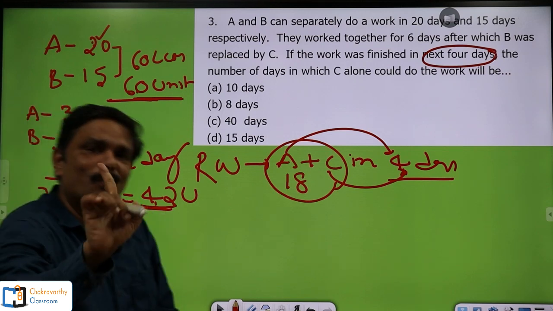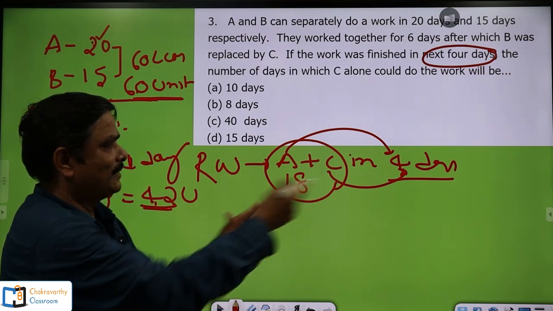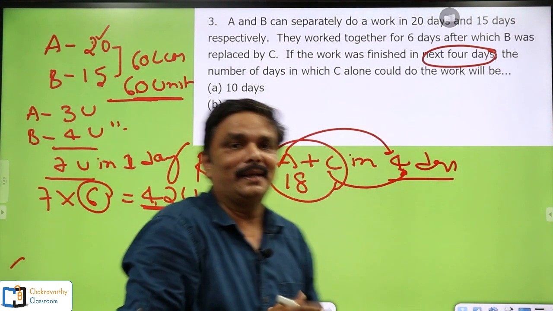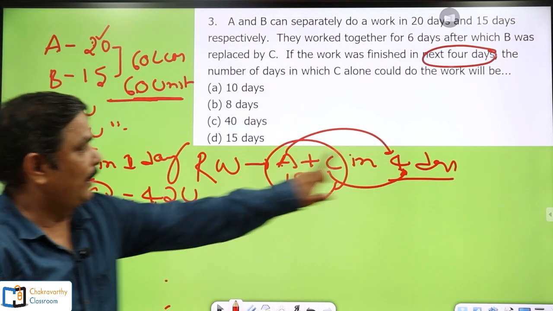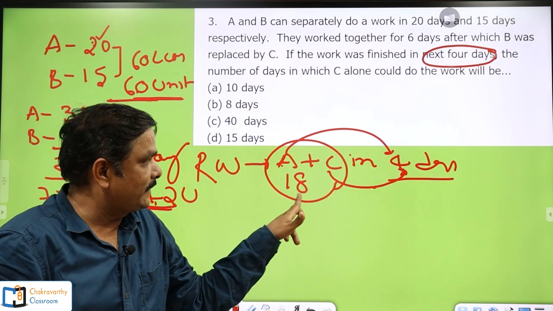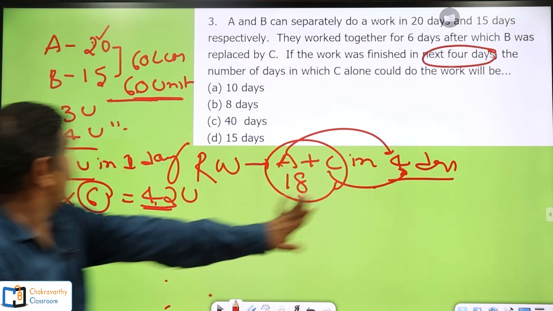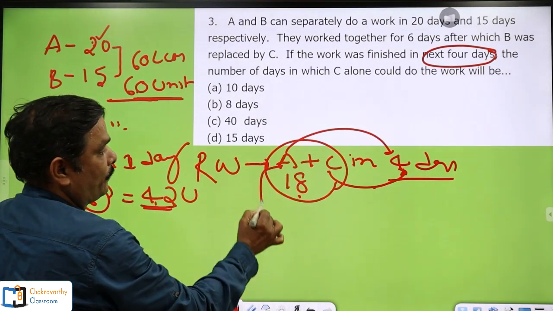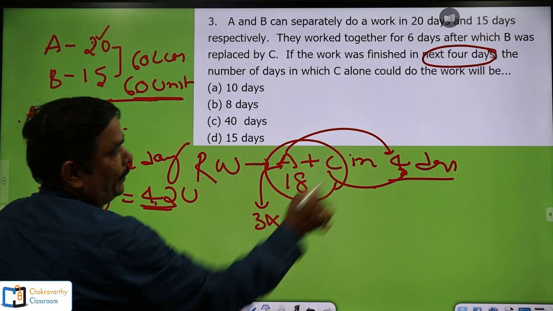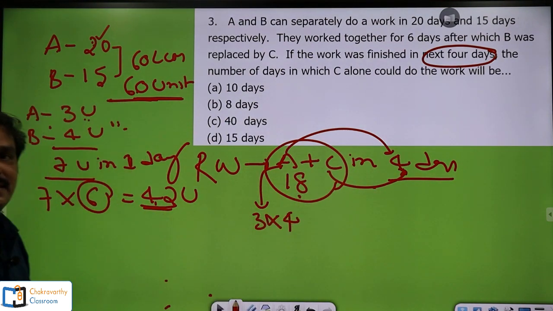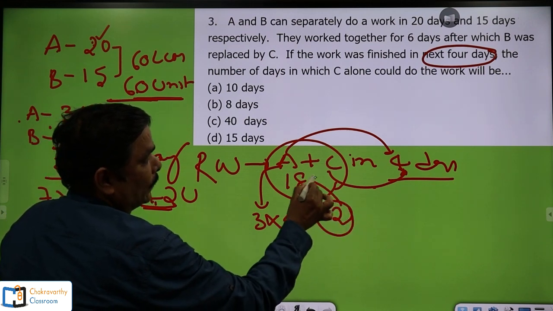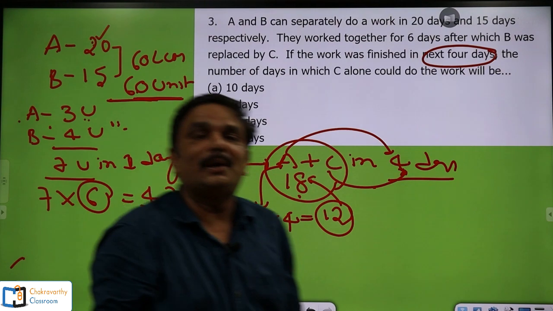Now, one more technique I'll give you. In most cases, most of the teachers won't solve it in this way. I'll tell you the technique, a simple one. A worked for 4 days on this 18 units of work. So, what is A's capacity? A can do 3 units of work in 1 day. So, 3 units of work in 1 day into 4 days he worked, 12 units of work.